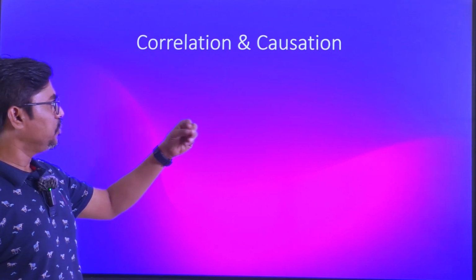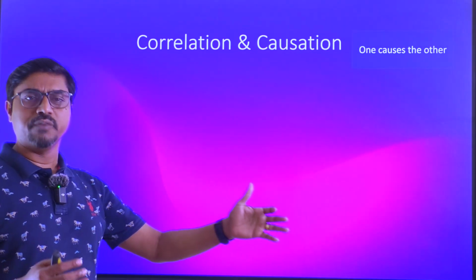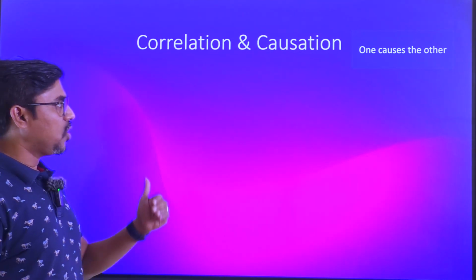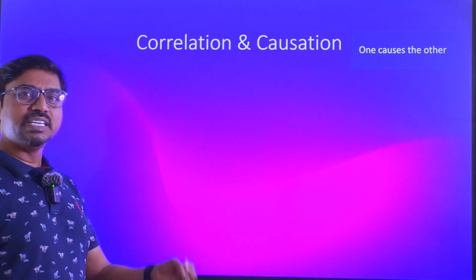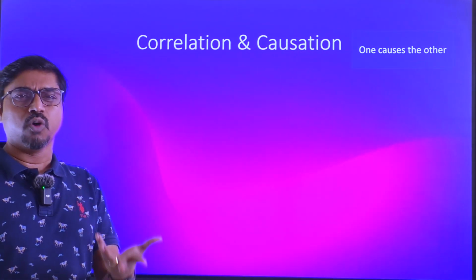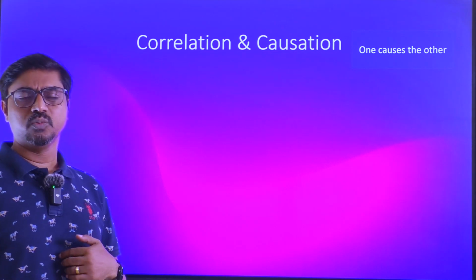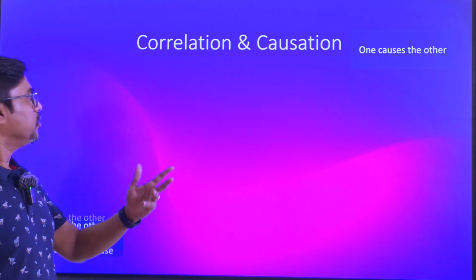Causation is simply a cause-effect relation, basically. One causes the other. Let's say you have two events happening. A happens first and then B happens. A causes B to occur. For example, you eat something and because of that you get that vomiting sensation. So eating something which is undesirable to your tummy causes that vomiting sensation. That's one example you can take.